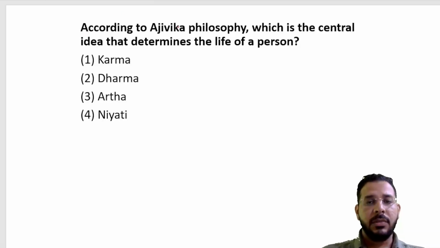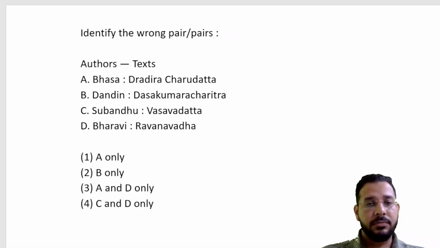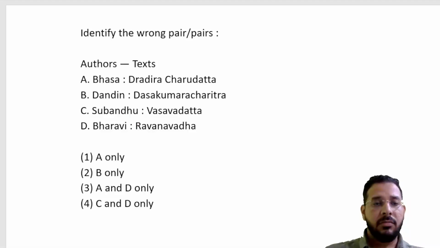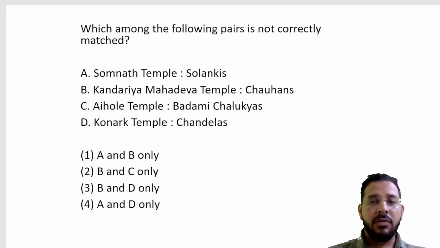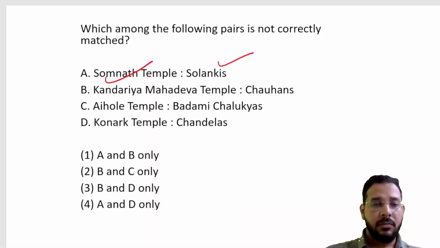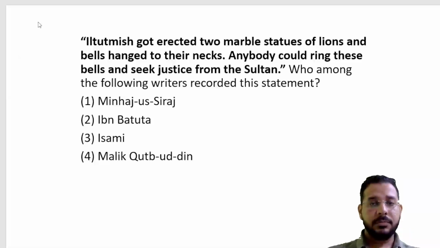In the next question, Ajivika philosophy during Jainism and Buddhism. Then we have books and authors. Then temples and which dynasties built them: Aihole Temple, Somnath Temple, Konark Temple.